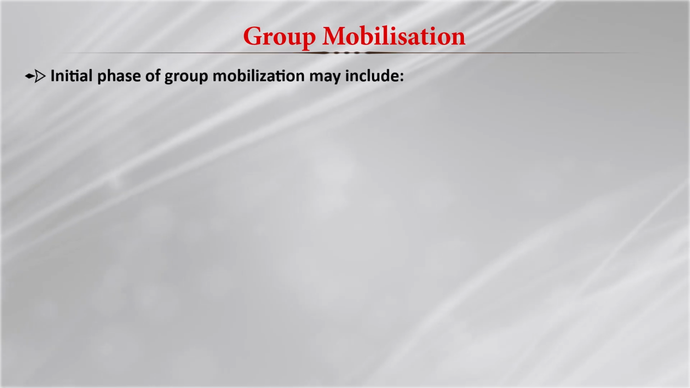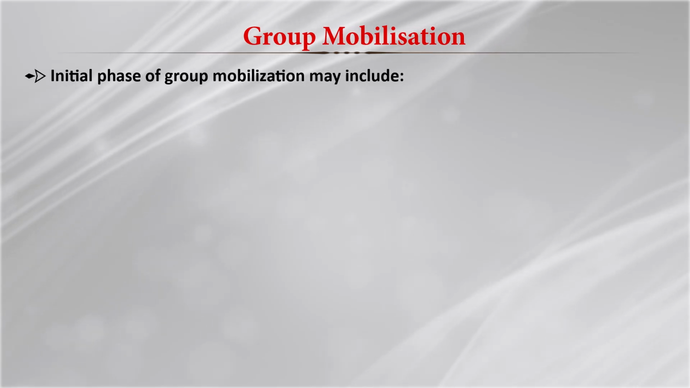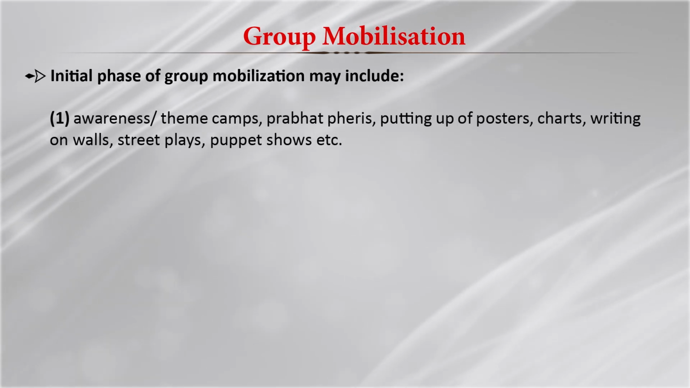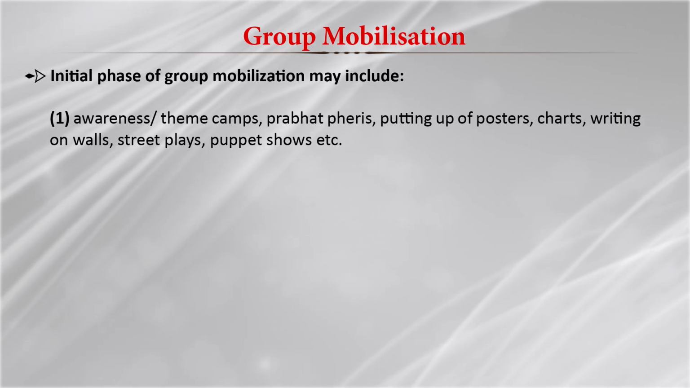Now, the first aspect we need to understand before going to the stages of formation of SHG is group mobilization. Why is it important in the formation of SHG? When we talk about the initial phase of group mobilization, it usually includes awareness, theme camps, and then Prabhat fairies. Prabhat means morning and fairies means going around.